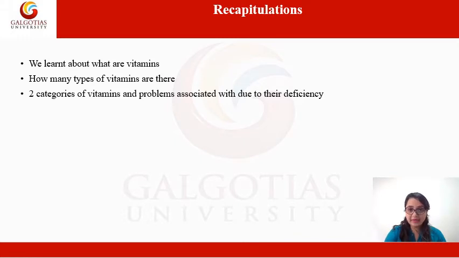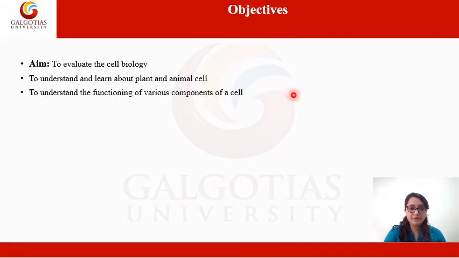After reading about vitamins, today we will be reading about cell biology. The objective of today's practical session is to evaluate the cell biology, to understand and learn about animal and plant cells in detail and also their differences, and to understand the functioning of various components of a cell, what components are present inside a cell and what value each component has.